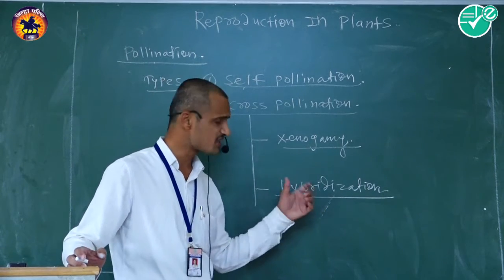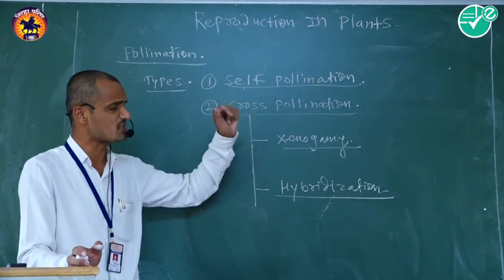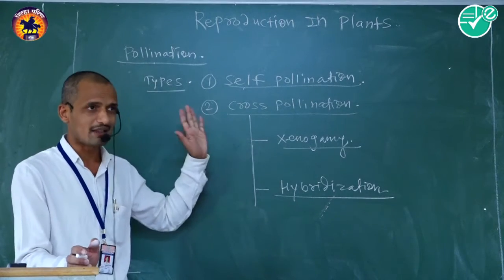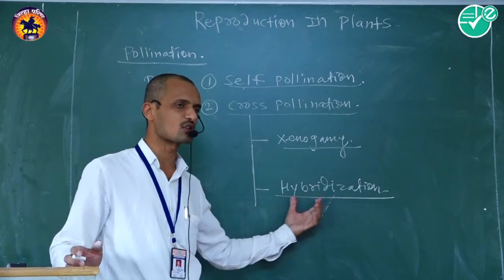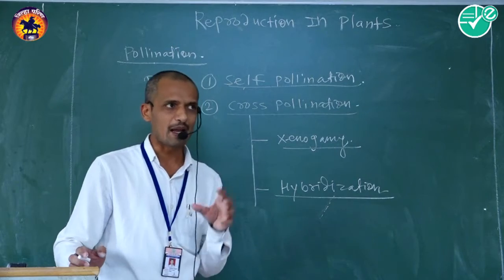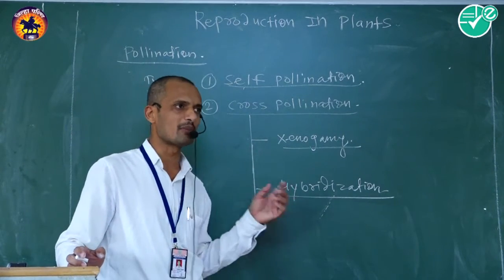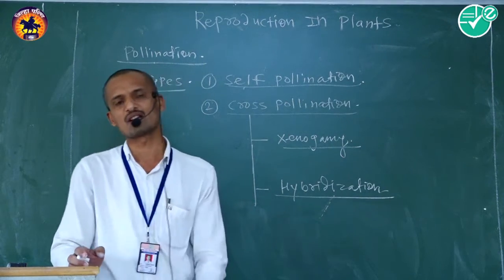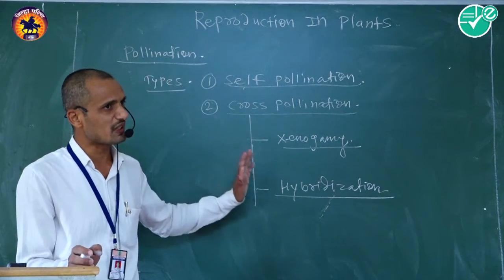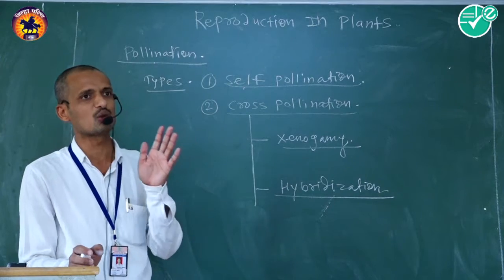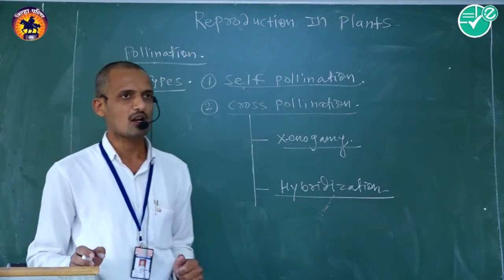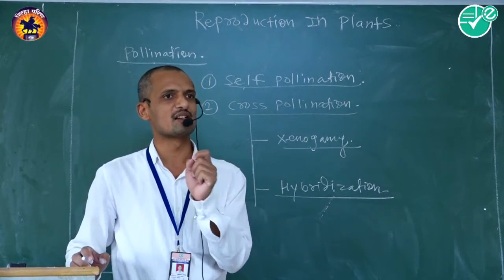It is a very simple phenomenon during cross pollination, or the second type of cross pollination, that is called hybridization. Hybridization means the transfer of pollen grain from anther to the respective stigma of two different flowers located on two different plant bodies of two different species.